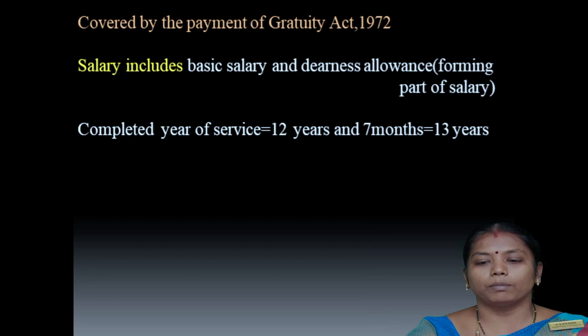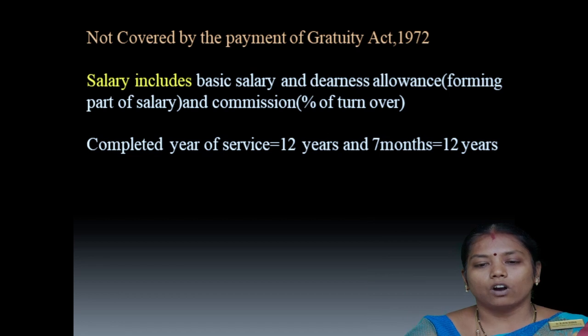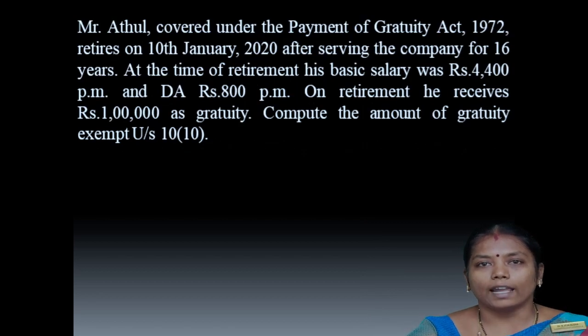Salary includes basic salary and dearness allowance, and for completed years of service we calculate like this: if it is 12 years and 7 months, we calculate the completed years of service as 13 years. For those not covered by the Payment of Gratuity Act 1972, salary includes basic salary, dearness allowance and commission. For completed years of service, 12 years and 7 months means we have to ignore the months and days, so the completed years of service is 12 years.